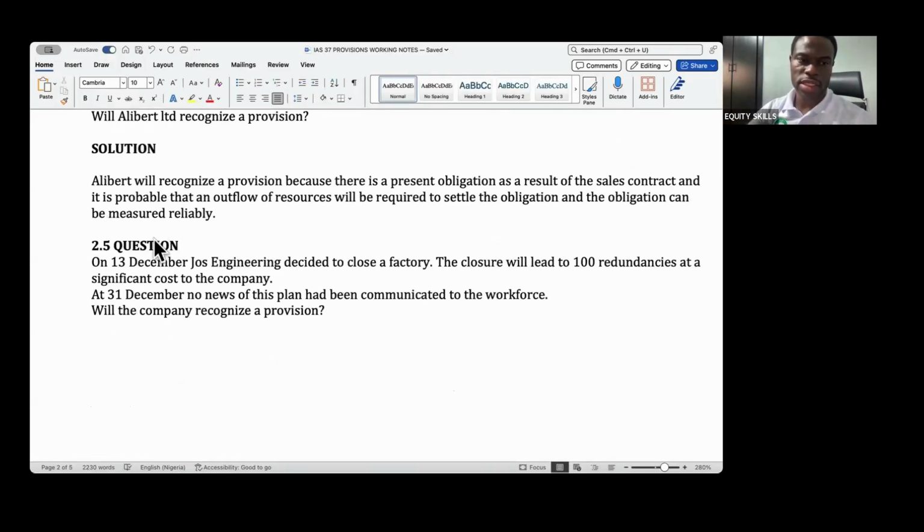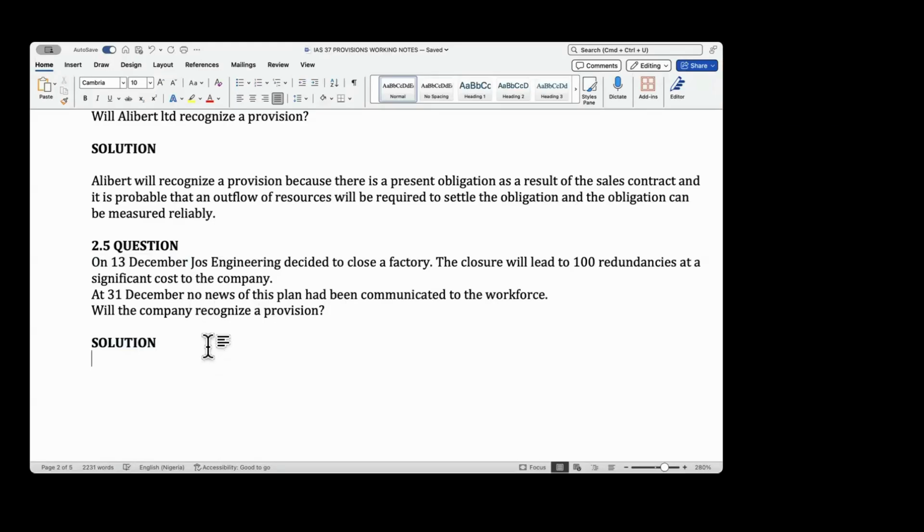All right. The last question. It says on 13th December, Just Engineering decided to close a factory. The closure will lead to 100 redundancies at a significant cost to the company. At December, no news of this plan had been communicated to the workforce. Will the company recognize the provision? Okay. Who is going to attempt this last one? Are we going to recognize the provision?